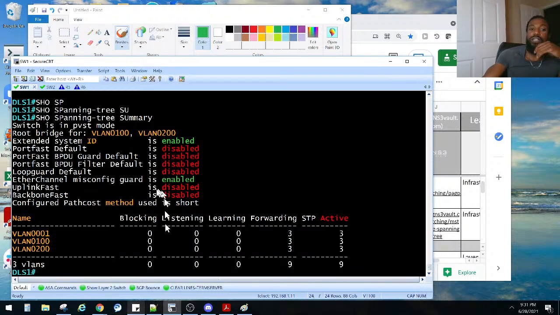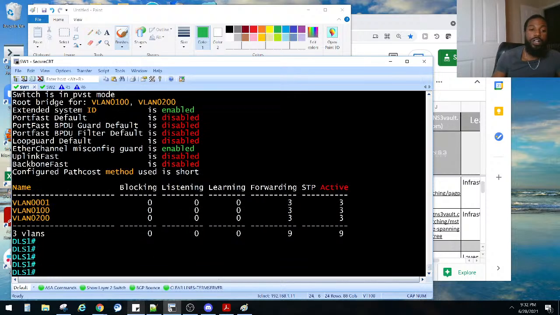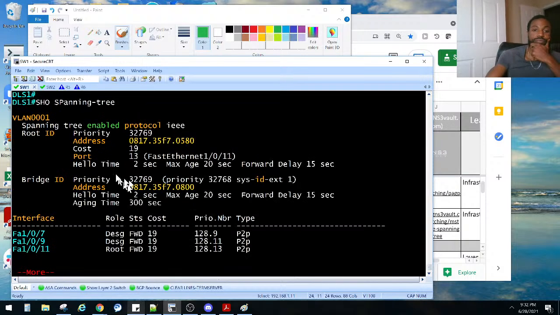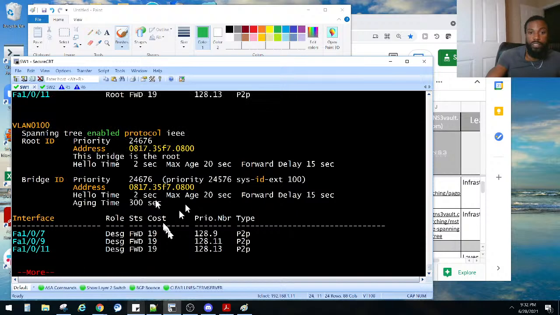Nobody's blocking. Let's do this. Show span. Let's show all of them. We're forwarding for VLAN 1 on all ports, forwarding for VLAN 100 on all ports, and forwarding for VLAN 200 on all ports, because we're root bridge for all of them.